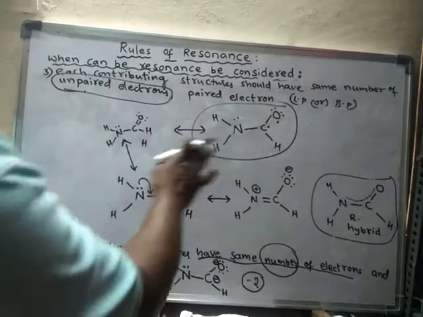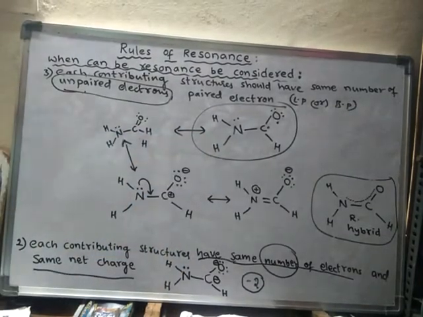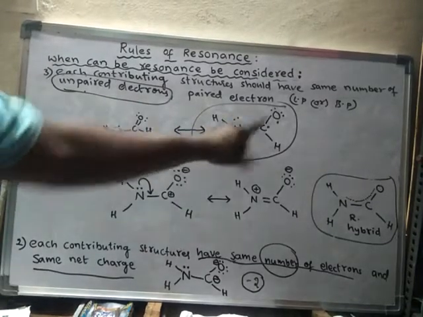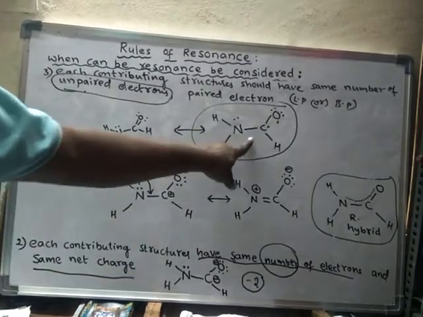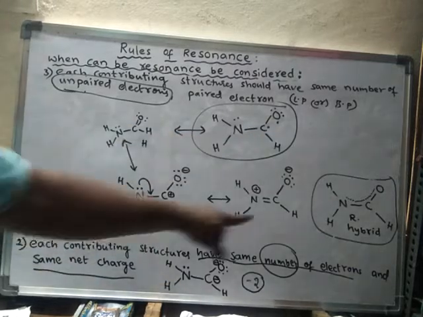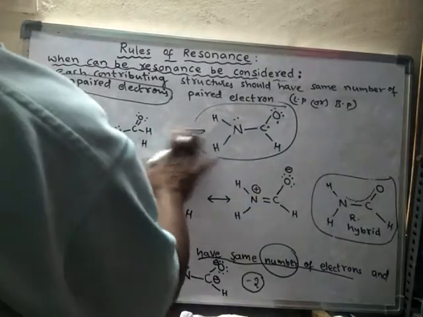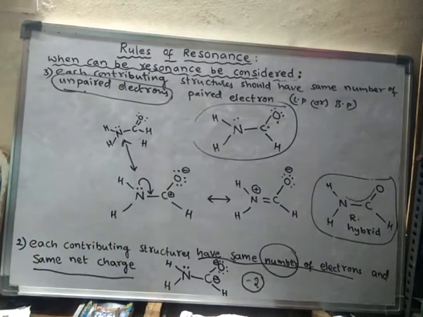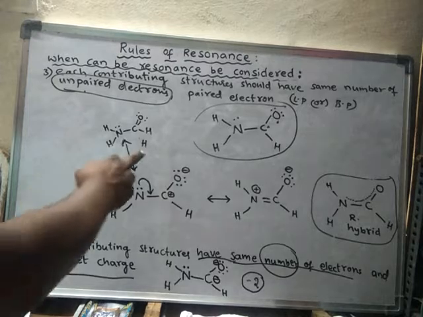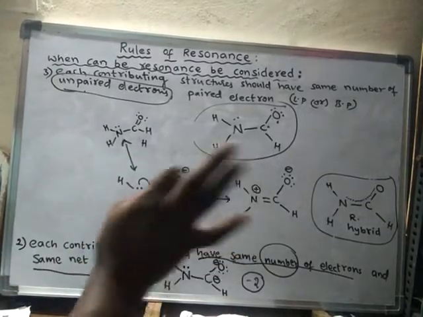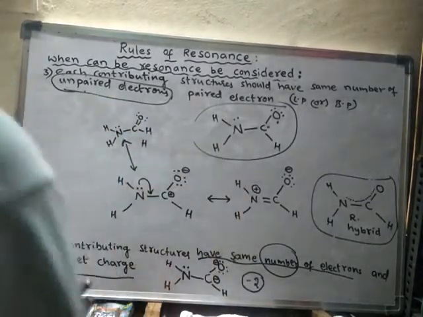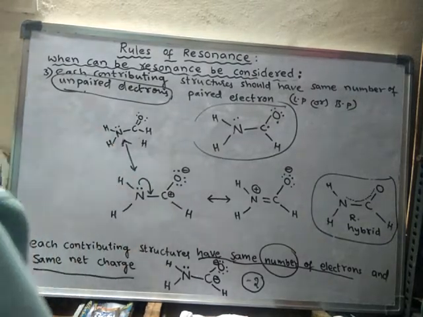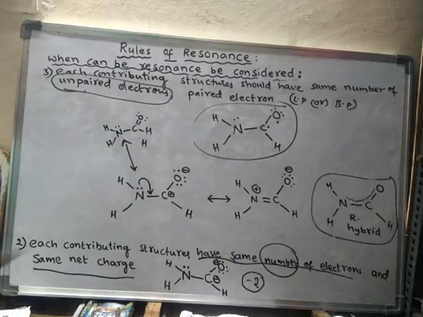Though it has the same connectivity of atoms, the same total number of electrons, and the same net charge, here there are two unpaired electrons, whereas these structures do not have unpaired electrons. Hence this is not a resonating structure with these three. Okay, so the third rule says that each contributing structure should have the same number of unpaired electrons. So if this structure has 0, then the other resonating structure should also have 0 unpaired electrons, and this structure also should have 0 unpaired electrons.